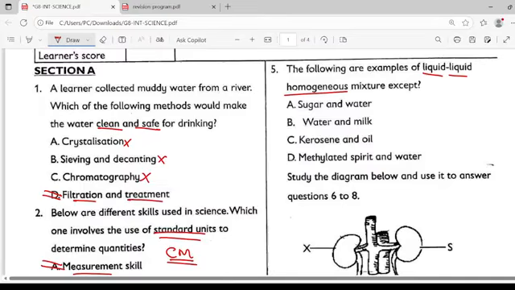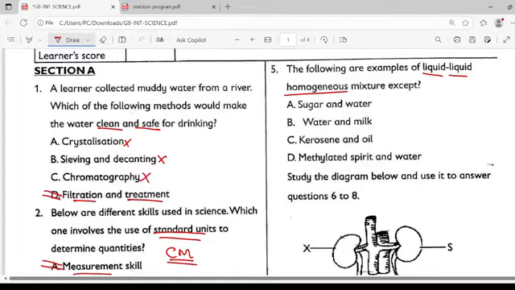Let's look at option B, which is water and milk. Remember that milk is a complex mixture primarily composed of water, fats, proteins, carbohydrates, and some minerals. While milk appears homogeneous to the naked eye, dear learners, it contains tiny globules of fat dispersed in water, making it a colloid rather than a true solution. Choice C, we have kerosene and oil. Remember that kerosene and oil are both liquids. When mixed, they dissolve in each other to form a homogeneous solution.